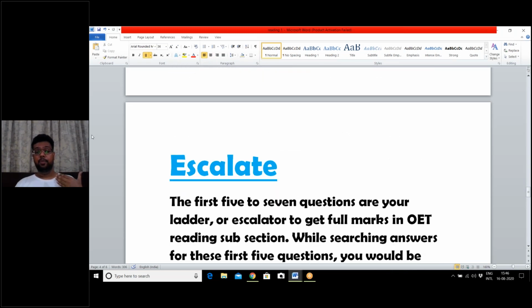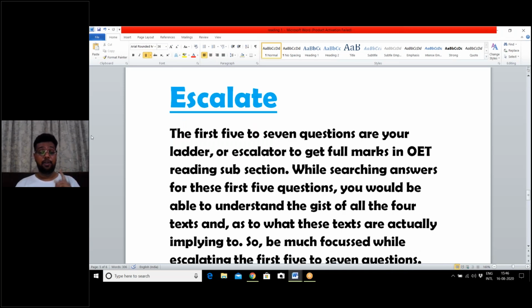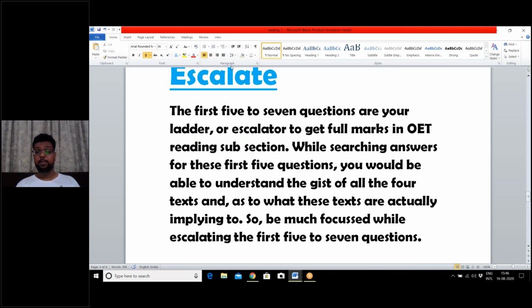Now, E, you escalate. This is very, very important. All of you, please be very careful. Now, what is this escalation? The first 5 to 7 questions in your reading subtest A are only related to the text. You have to write the name of the text in which a certain condition has arrived. There are 4 texts A, B, C, and D. So you have to write from which text the information given to you comes.